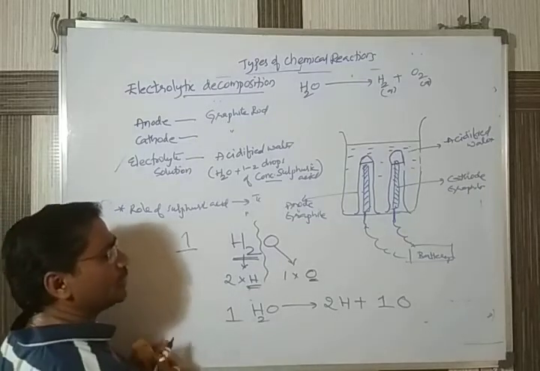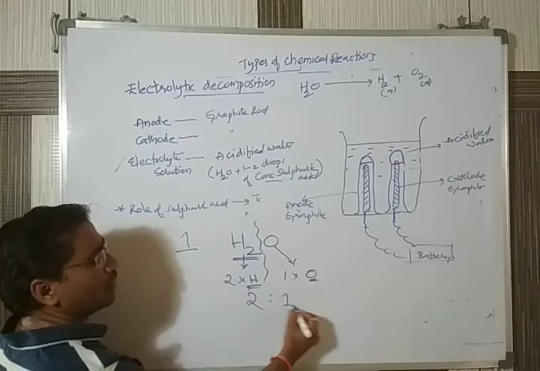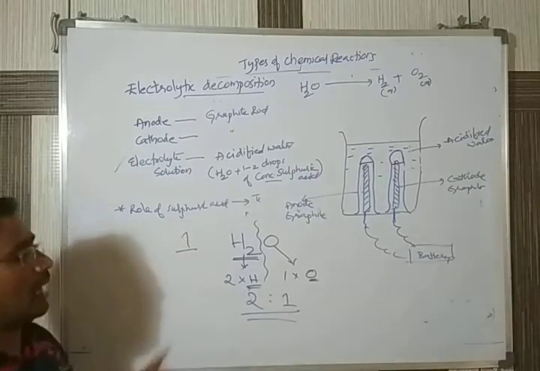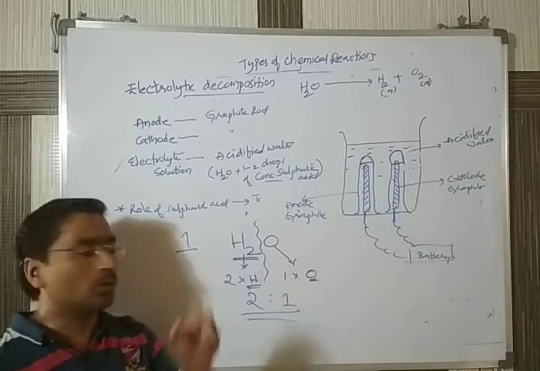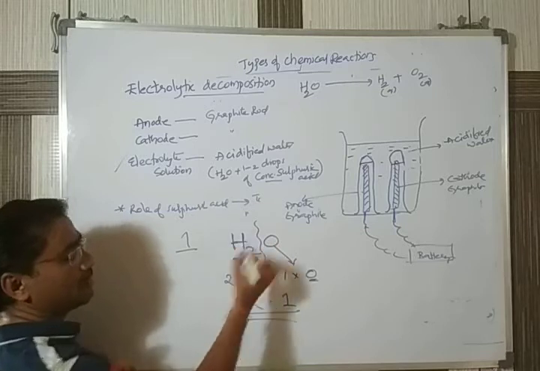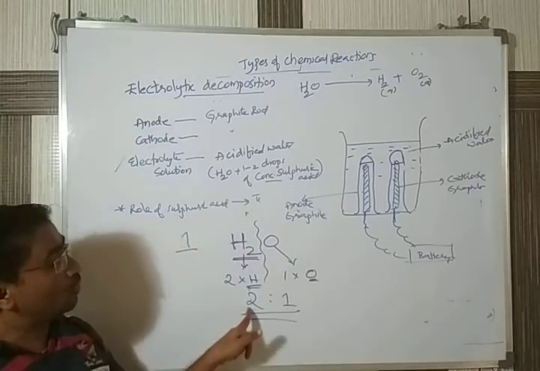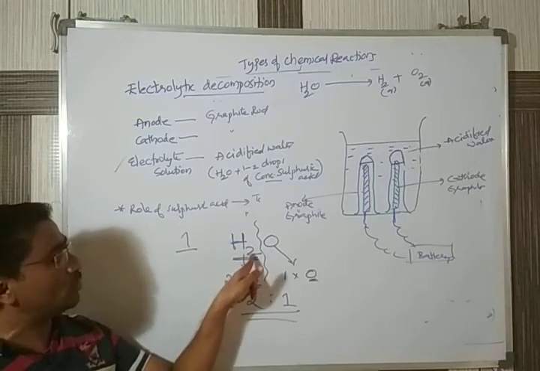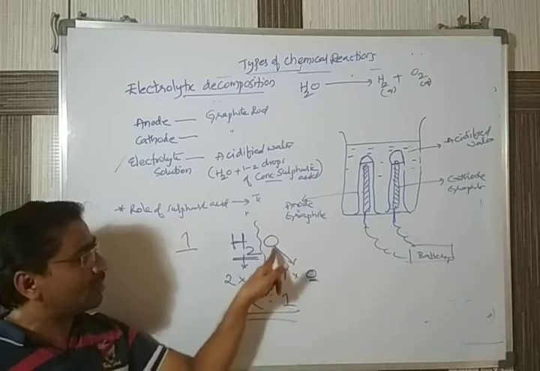So the ratio of the gases in the water molecule is in which ratio? 2:1 ratio. The hydrogen quantity is 2, the oxygen quantity is 1. So the quantities of the atoms, hydrogen and oxygen, are in 2:1. Which is more? 2 stands for hydrogen, because you see H2. 2 is more, which is hydrogen; 1 is oxygen.